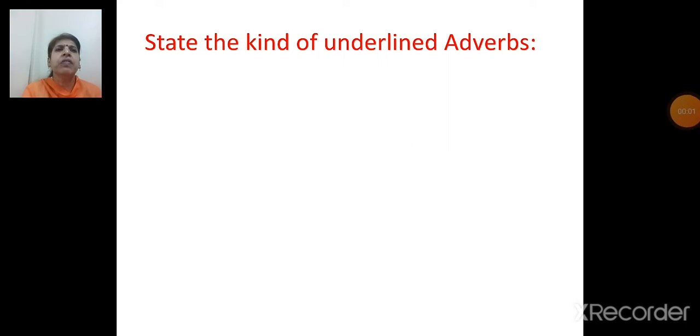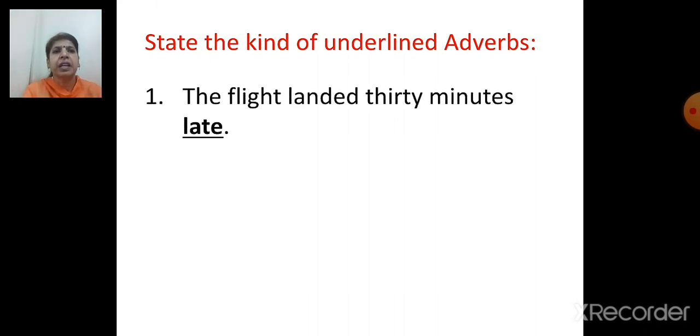State the kind of underlined adverbs. So here the adverbs are given. You have to state the kind. First one: the flight landed 30 minutes late. So which is the word underlined? Late. Late is the adverb, right? And we have to state the kind. So what question will you ask to the verb? When. So the answer is, yes, adverb of time.